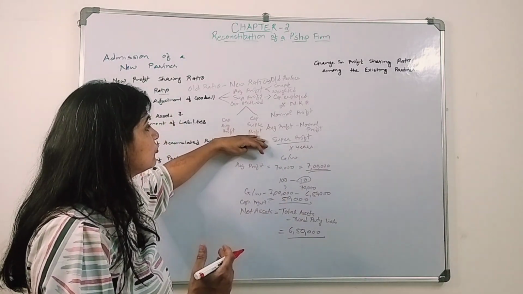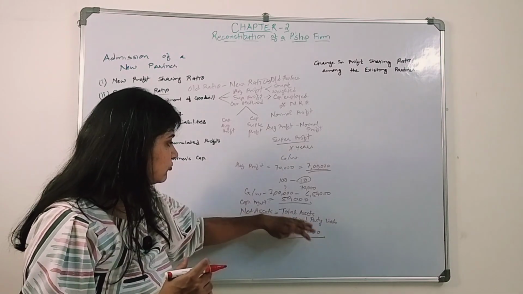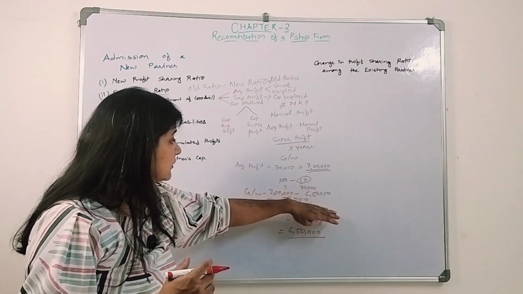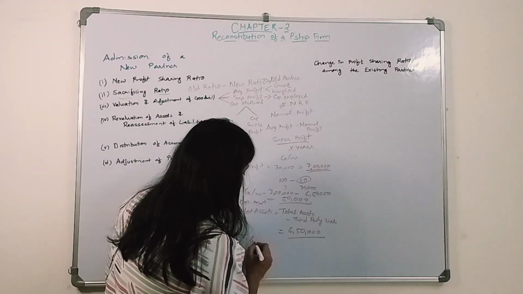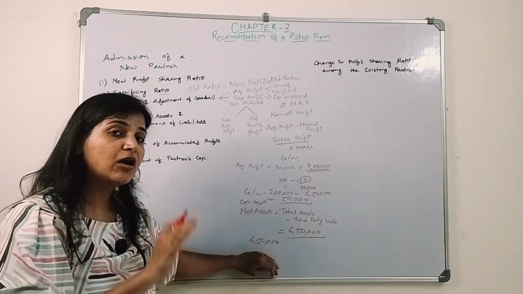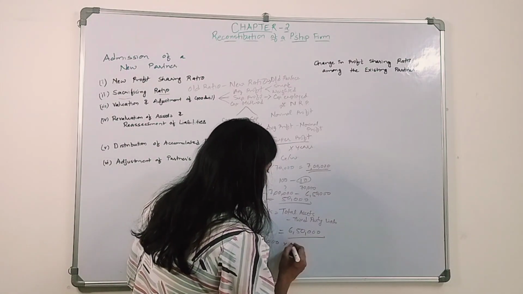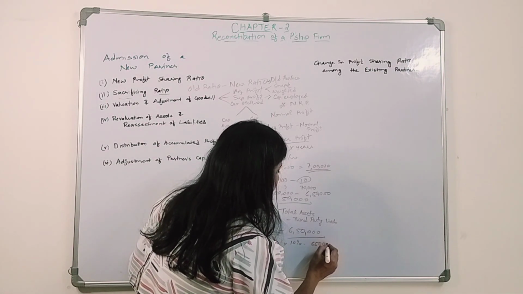Similarly, we can find out through capitalization of super profit. Now let's say in the same situation we discussed, 6,50,000 is the capital amount. How much return are they receiving? They are receiving 10%. 10% is 65,000.